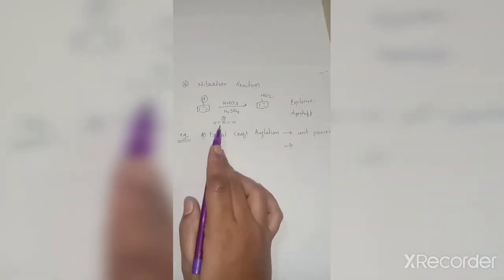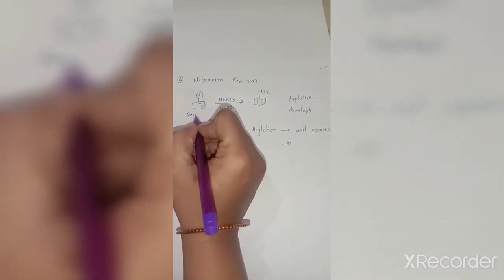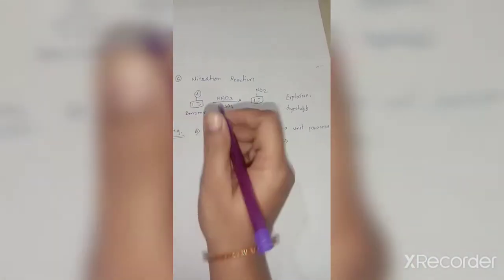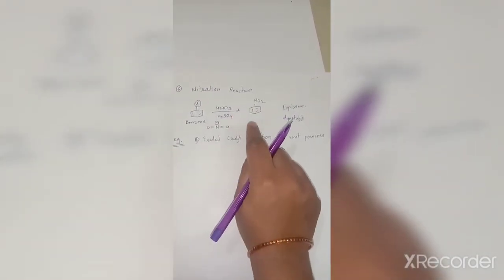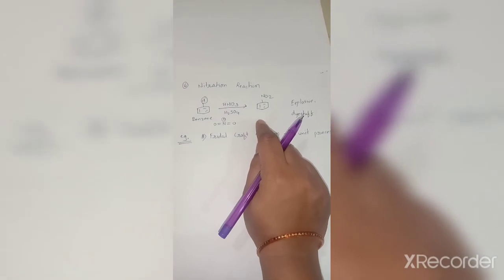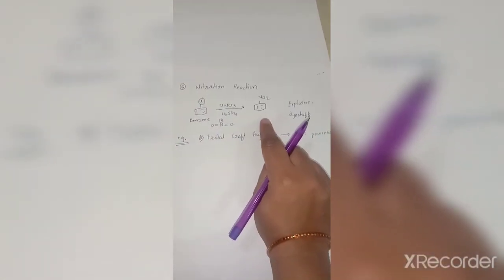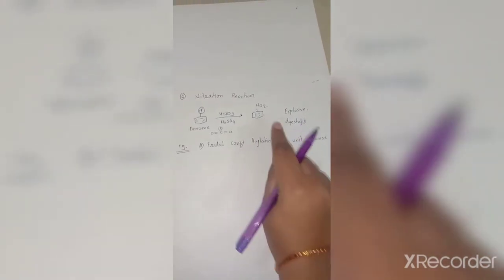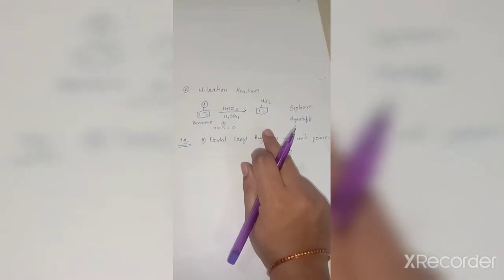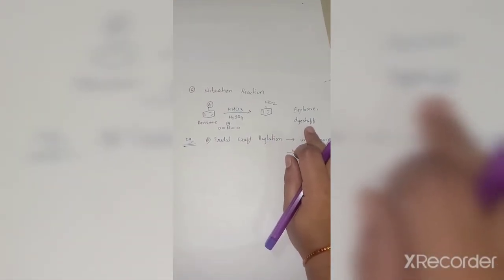And this strong electrophile reacts with benzene; this is a type of electrophilic substitution reaction. When benzene reacts with nitronium ion, there is a formation of nitrobenzene. And this type of reaction is useful in the explosive and dye-stuff industry.